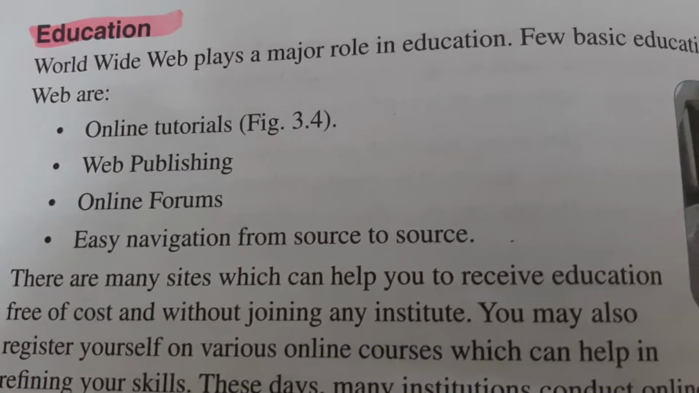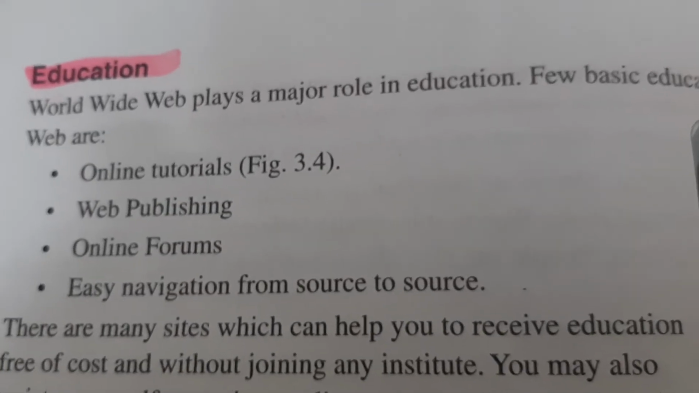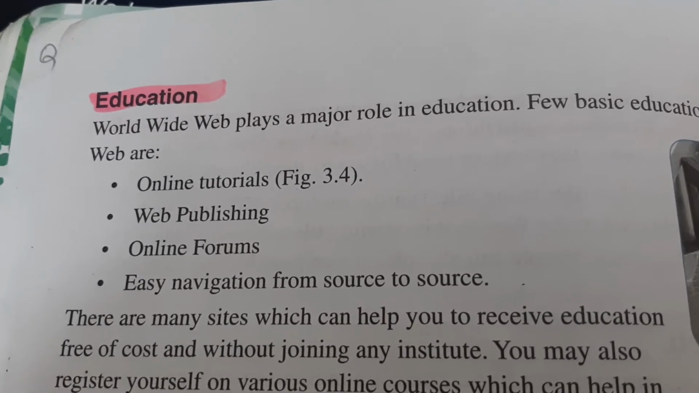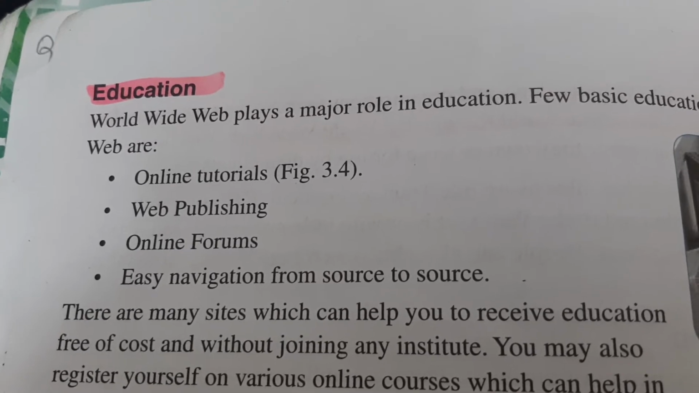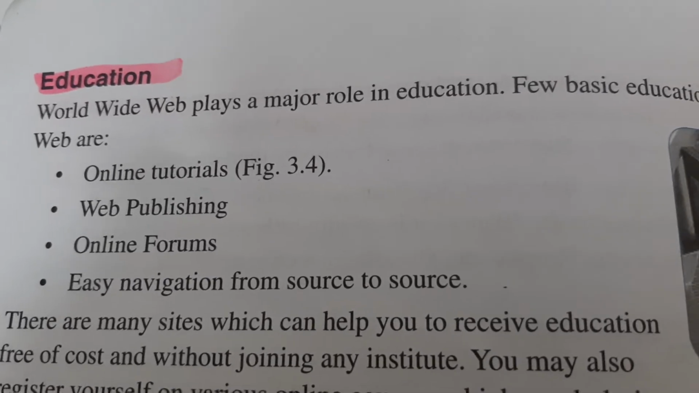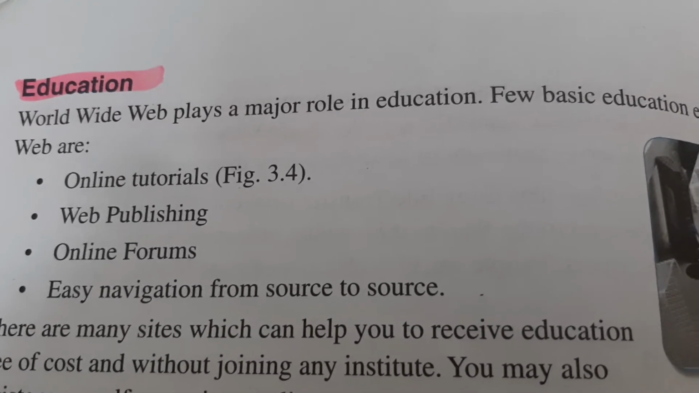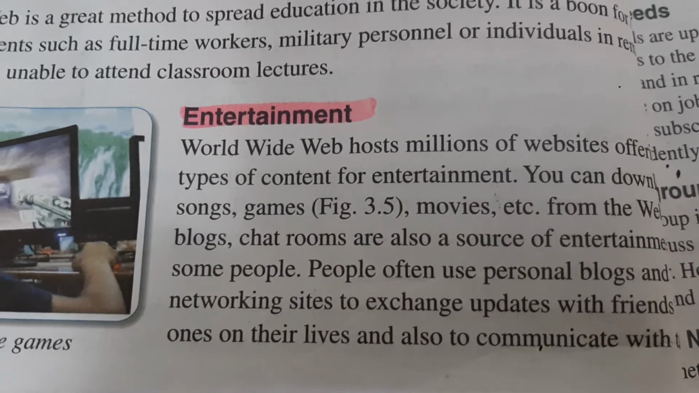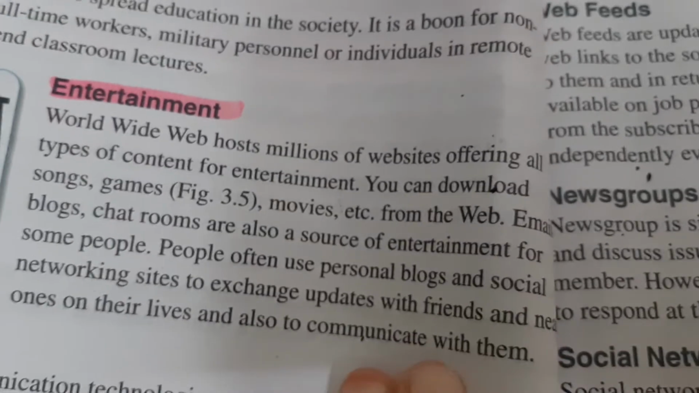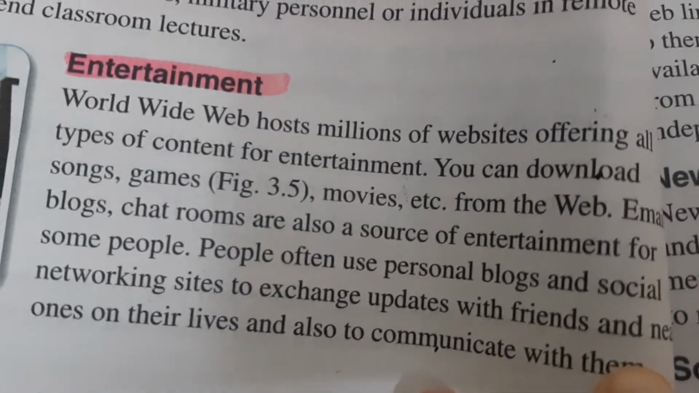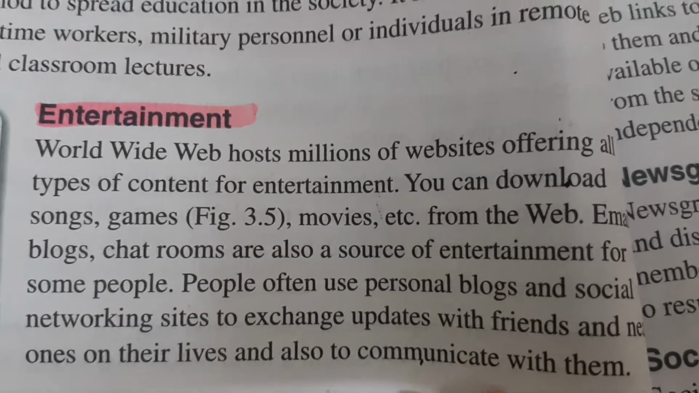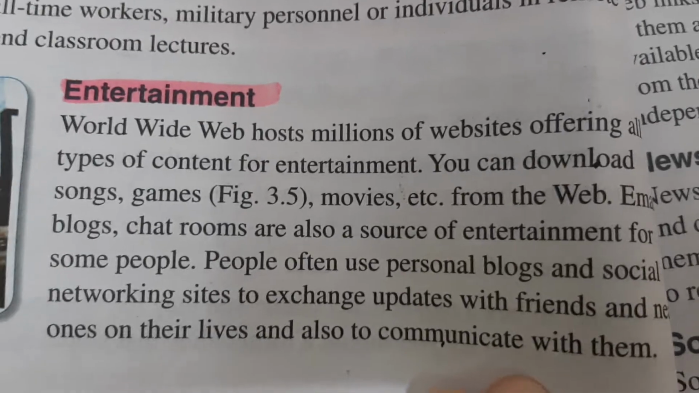Second one is education. World Wide Web plays a major role in education. Some basic educational elements of the web are online tutorials, web publishing, online forums, easy navigation from source to source. Third one is entertainment. World Wide Web hosts millions of websites offering all types of content for entertainment. Three applications of the web: e-commerce, education, entertainment.